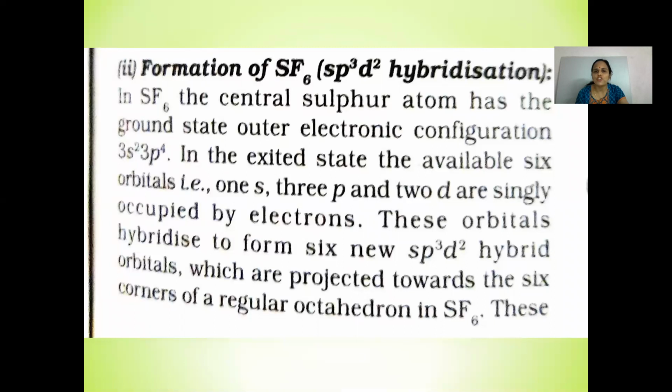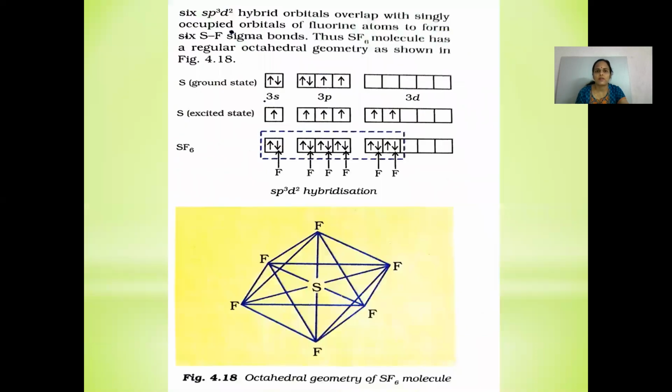Let's now see the formation of SF6. It results in sp3d2 hybridization, giving it an octahedral geometry. The ground state of sulfur is 3s2 3p4, and the excited state is 3s1 3p3 3d2. The type of hybridization shown is sp3d2 in case of the SF6 molecule, and the geometry exhibited by this SF6 molecule is octahedral.